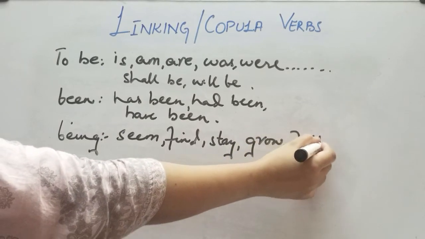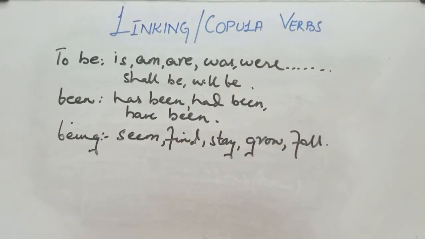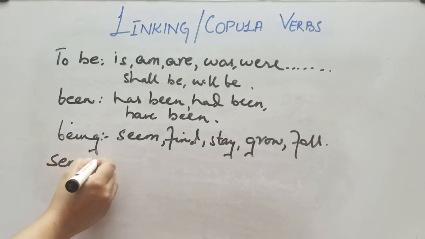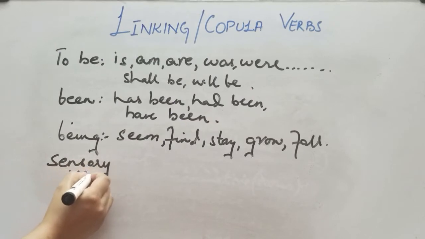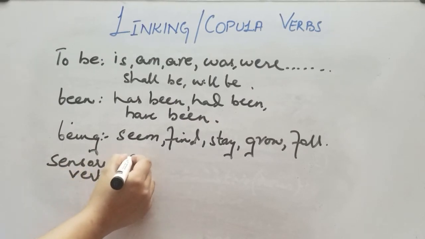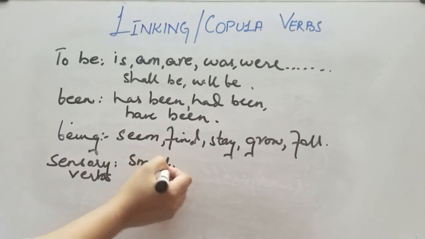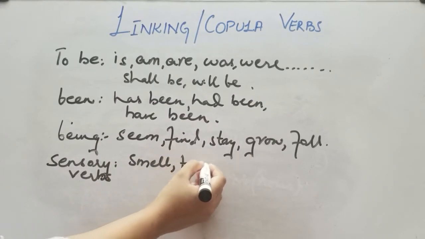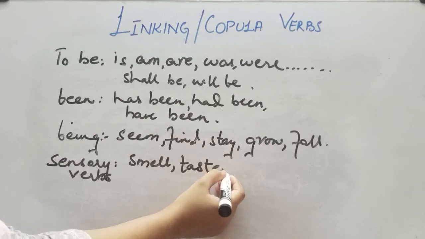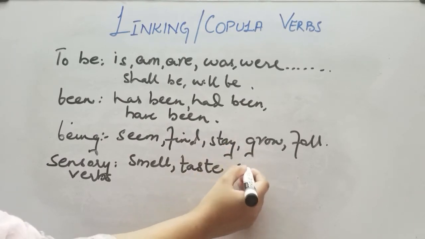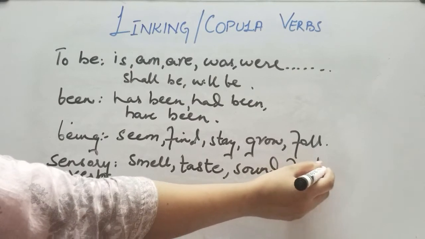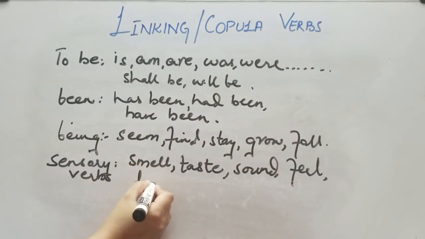fall, etc. Okay, for sensory verbs, you know what are sensory verbs? Like for example, smell, you smell something. Taste, the food is delicious, that means it's tasty. So taste, sound, when you hear something, feel, and look. These are all sensory verbs.